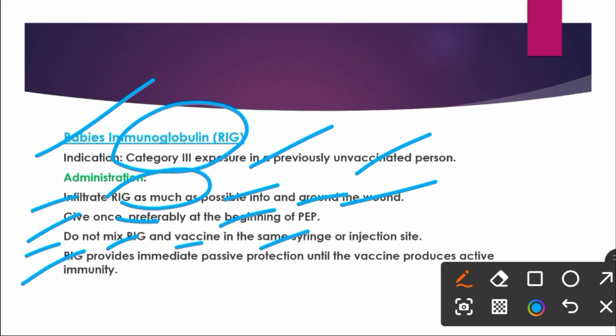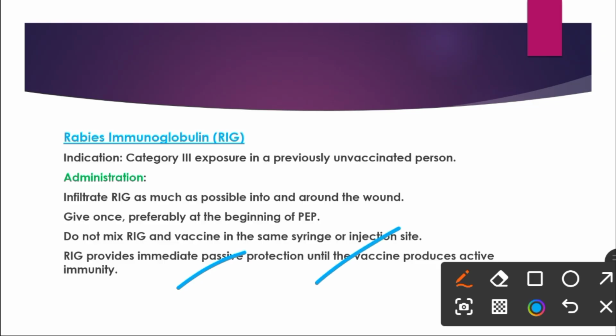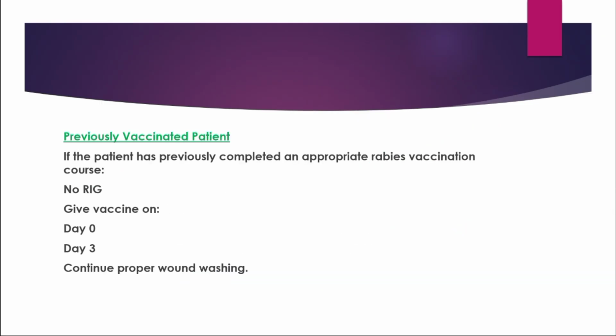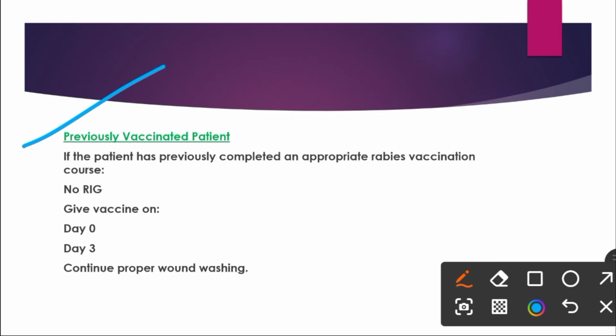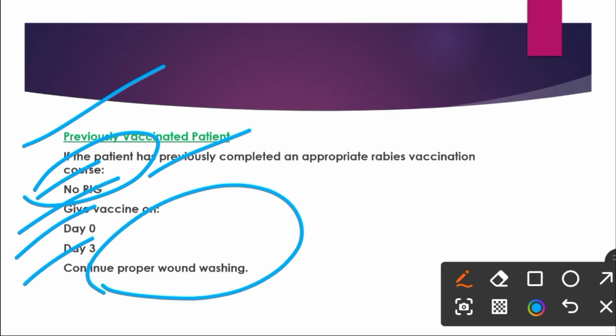And rabies immunoglobulin provides immediate passive protection, until the vaccine provides active immunity. So in category 3 wound, we initially wash the wound, then we give the patient rabies immunoglobulin, and we also give the patient vaccines. But if a person is vaccinated, then such a person does not require rabies immunoglobulin. In a vaccinated patient, we do not give immunoglobulin, and we give only two doses of vaccine, first on day 0 and second dose on day 3. And similarly, we also do thorough wound washing.